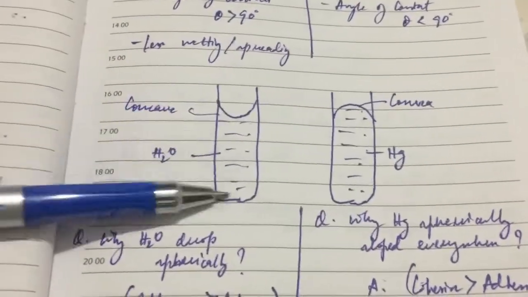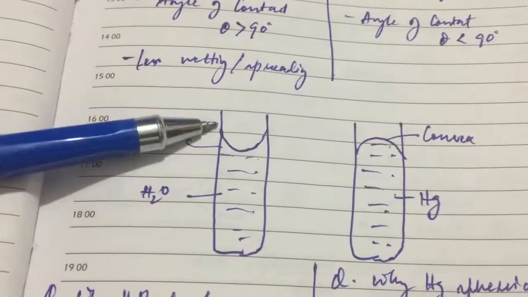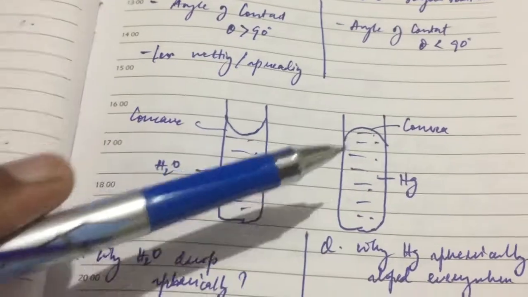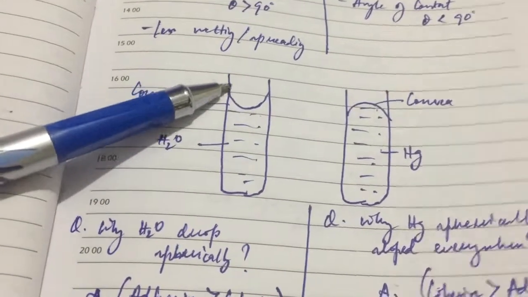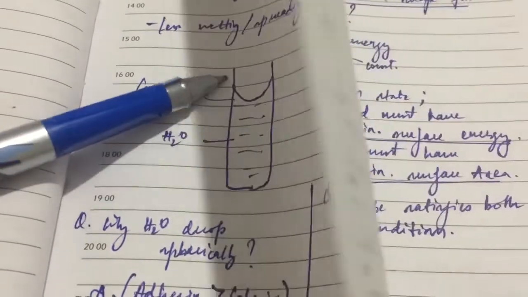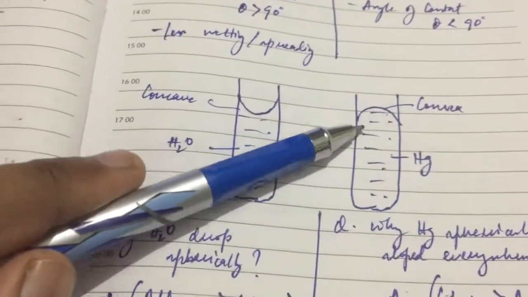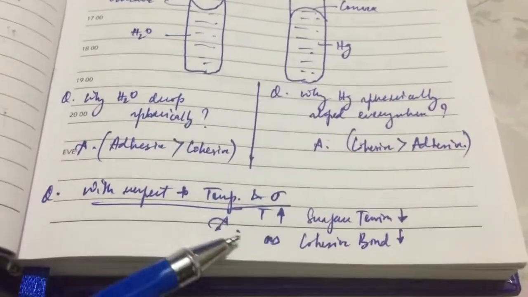From the tube, you can see that in a glass tube, if you pour water, it creates a concave shape, and if you put mercury, it creates a convex shape. The reason is the adhesive force between the water and the glass, which creates a curve like this. While with mercury, the very high cohesive force creates a convex shape. That is the reason specified here.